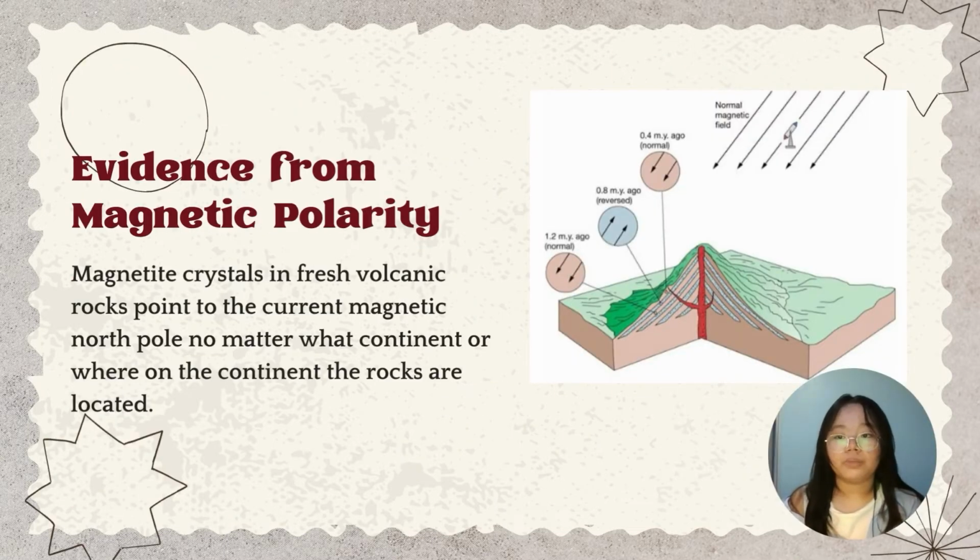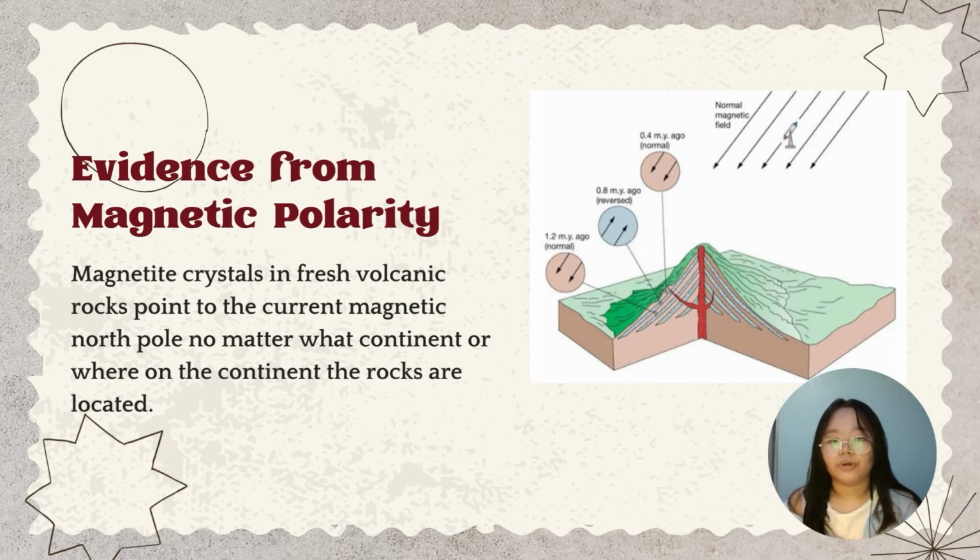The fifth one would be evidence from magnetic polarity. Magnetite crystals in fresh volcanic rocks point to the current magnetic North Pole no matter what continent the rocks are located on. Older rocks that are the same age and located on the same continent point to the same location, but that location is not the current North Magnetic Pole.